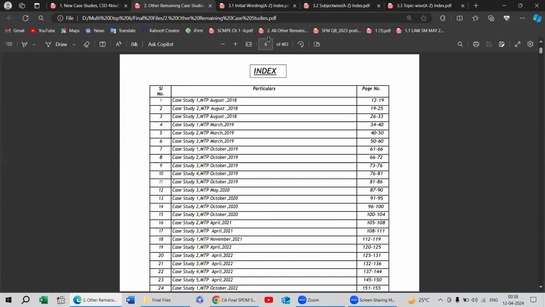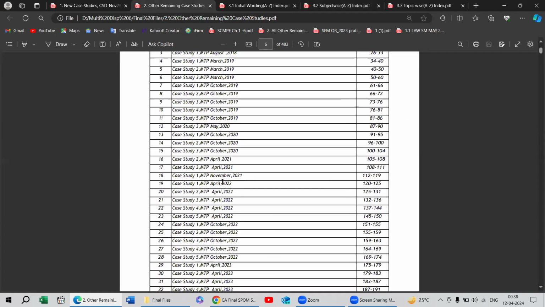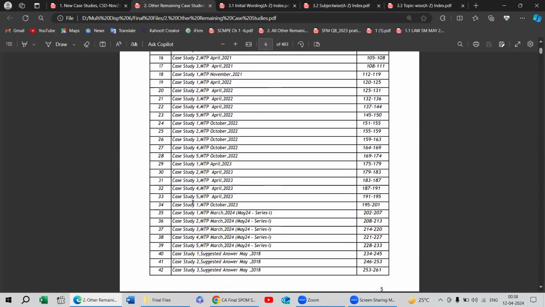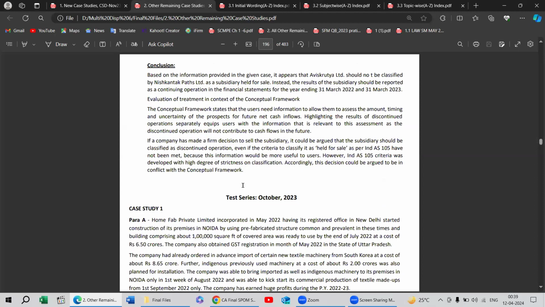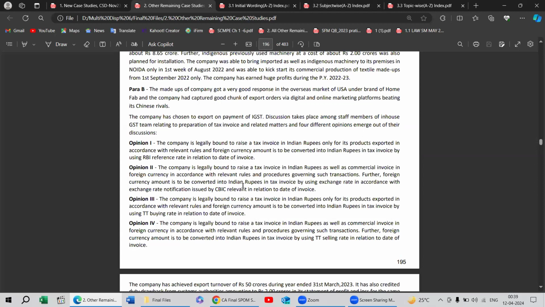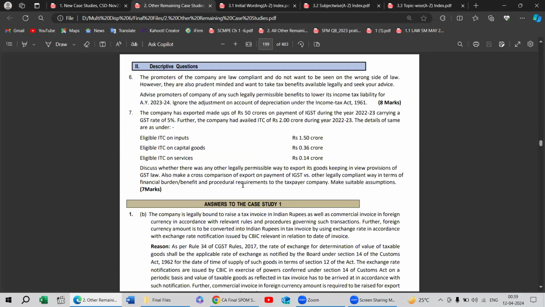Like we have seen that the question was relating to MTP October 23. So let's move on to this index where is October 23 MTP, and only case study number one, because other than case studies were repeated from the case study digest. So it is starting from page 195 to 201, and the question number was 6. Here we can see how we can simplify.